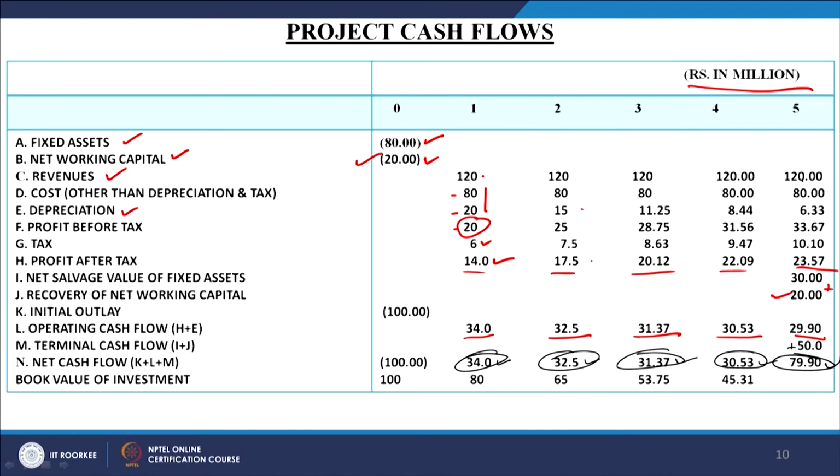The second important consideration here is the revenue. If you look at these revenue figures, they are 120, 120, 120 for all the 5 years. In real life this may be quite unlikely, because inflation plays a role. Your production remains the same, the number of units remains the same, but your selling price increases, because the price of inputs will increase. The cost will also not be 80, the cost will also change, and when the cost increases, certainly we have to recover that increased cost plus the profits for us. So, this revenue will also increase.